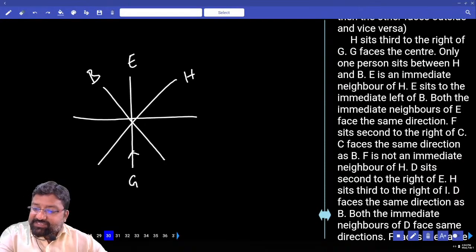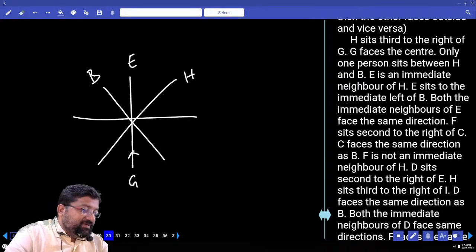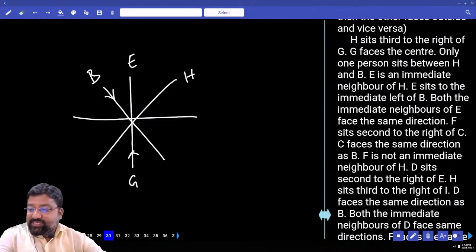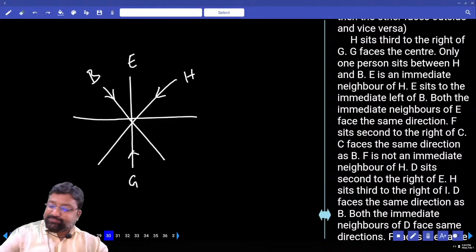Look at this. H third to the right of G. Done. G faces center. Only one person between H and B. E is an immediate neighbor of H. E sits to the immediate left of B, and B should be inside. Next, both the immediate neighbors of E face the same direction.